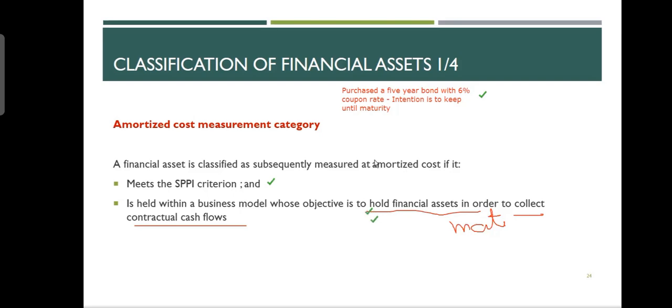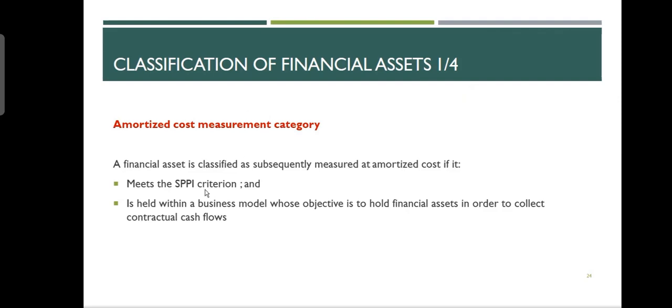So it means that we concluded that bonds can come into amortized cost if you want to keep them until the end. Now, what we said is that bonds will always meet the SPPI criteria. That is for sure. Now we need to see, are we keeping them until maturity or not? If you say I'm keeping until maturity, put it here in the amortized cost category. Just like in our case, when we issued bonds and sold bonds. Both criteria should be met. If two criteria are met, you put it in amortized cost.